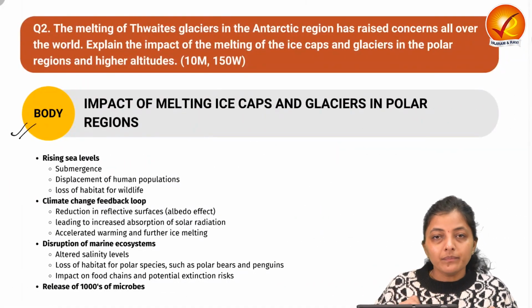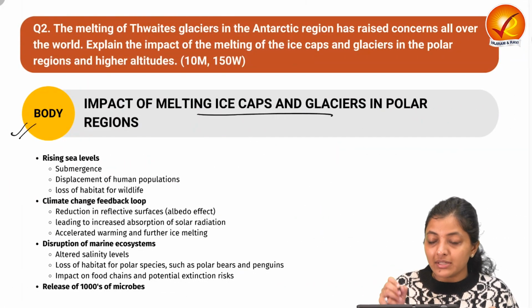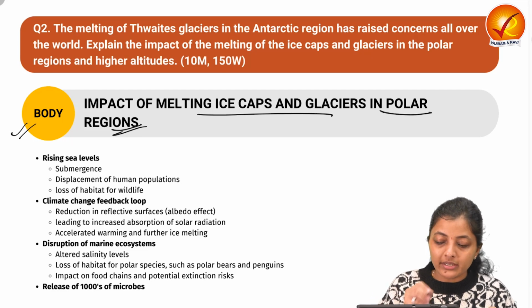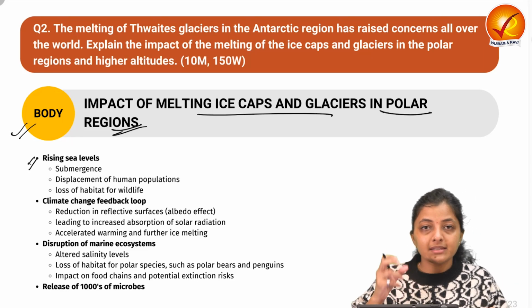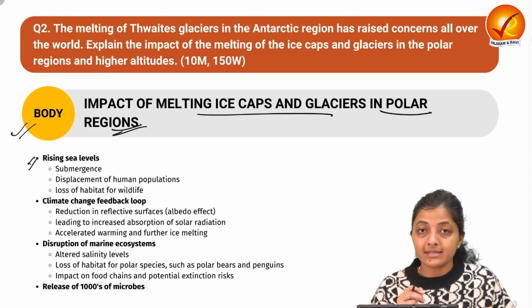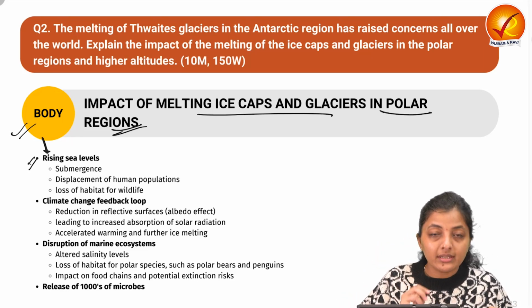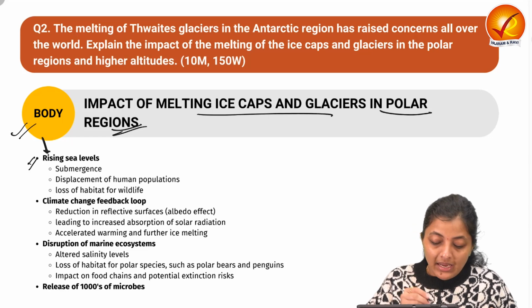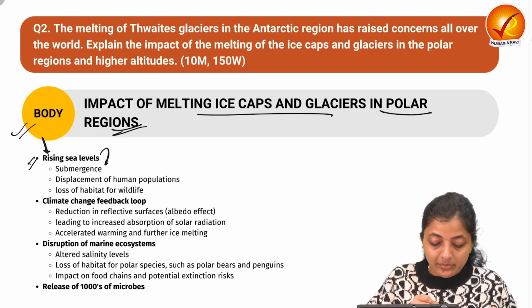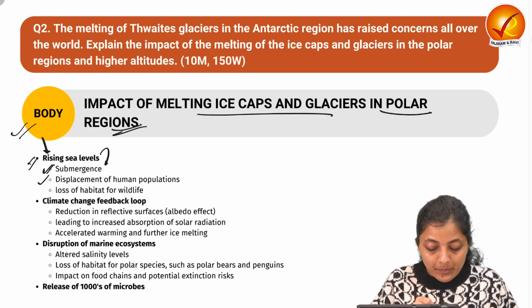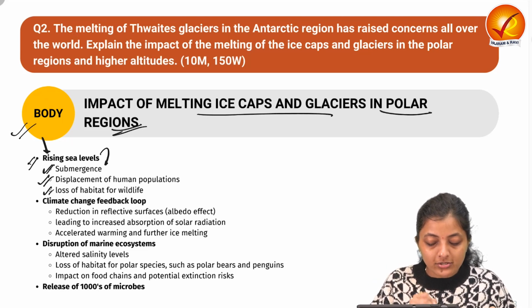Next, about the body: the impact of melting of the ice caps and the glaciers in the polar region. The very first thing is, when the ice caps and the glaciers in the polar region melt, it results in the increase of sea levels. And when the sea level increases, it results in the submergence of coastal areas, displacement of the human population and loss of habitat.